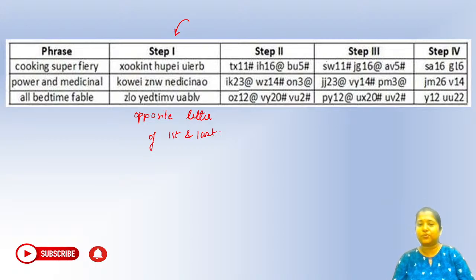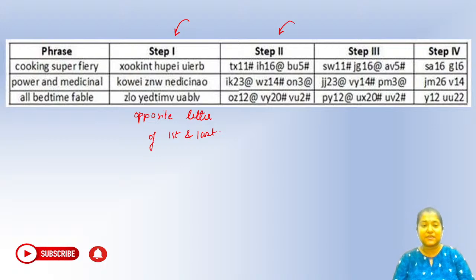What about step number 2? Can anybody tell me what is the logic for step number 2? Logic for step number 2, anyone? How do we arrive at the number? How are we arriving at this one, that is the special character? Okay, writing first and last letter in alphabetical order, number is the middle letter.